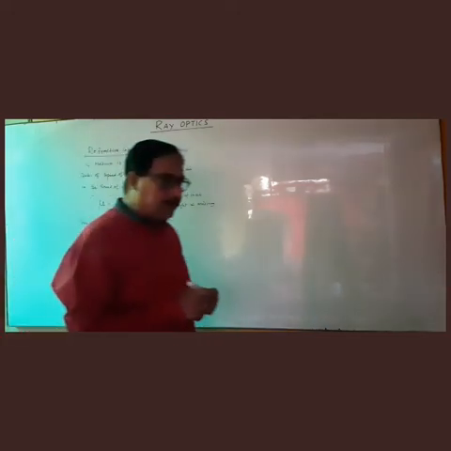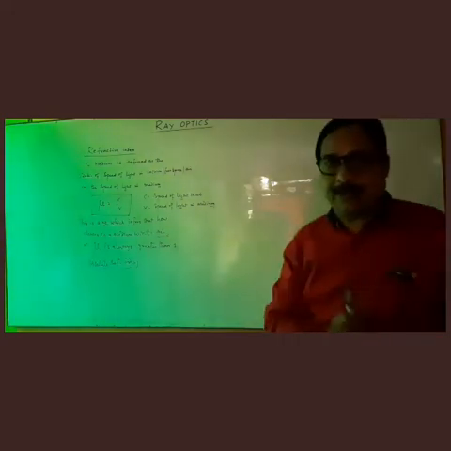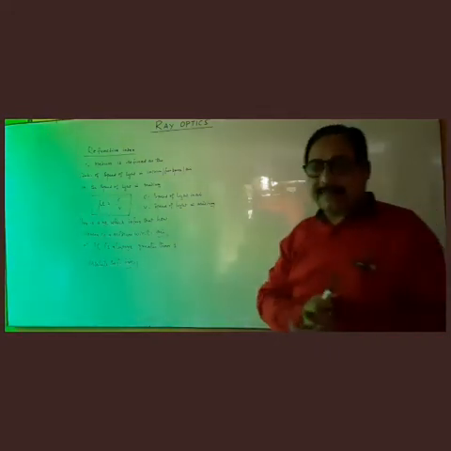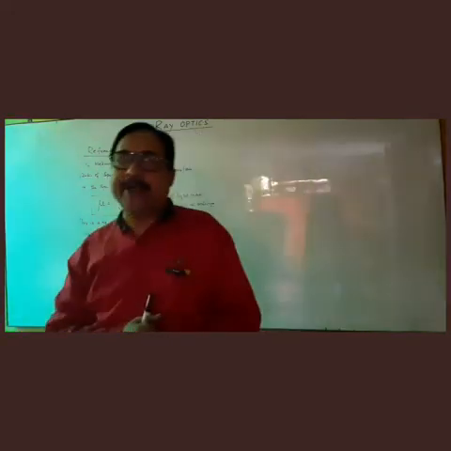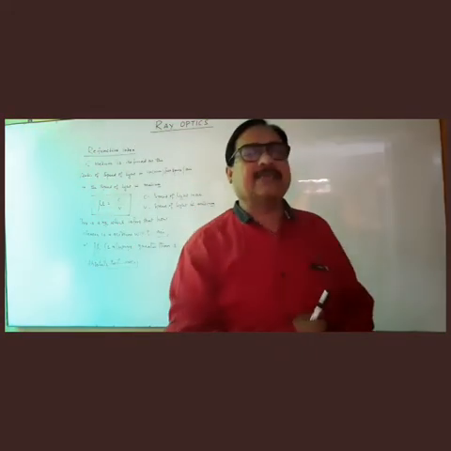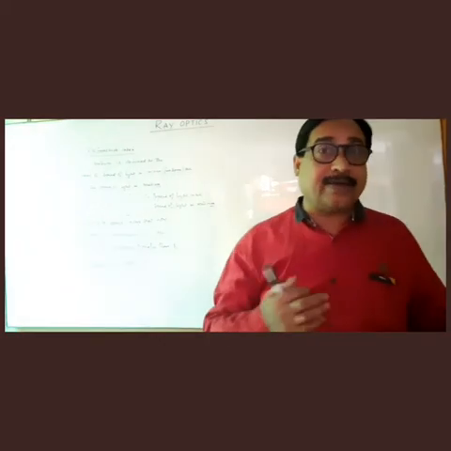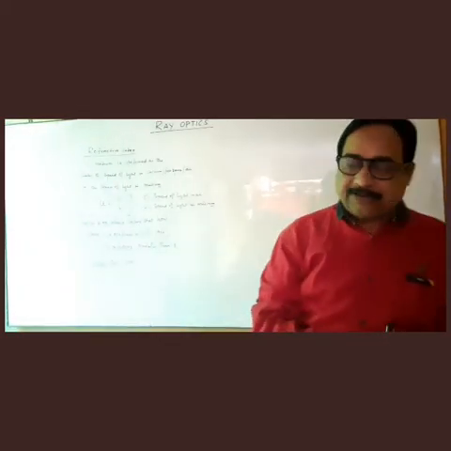So we use the word refractive index, then we always compare a medium with air only. But sometimes we may have two media, one is glass and one is water, there is no air. Then we have to use another term known as comparative refractive index.